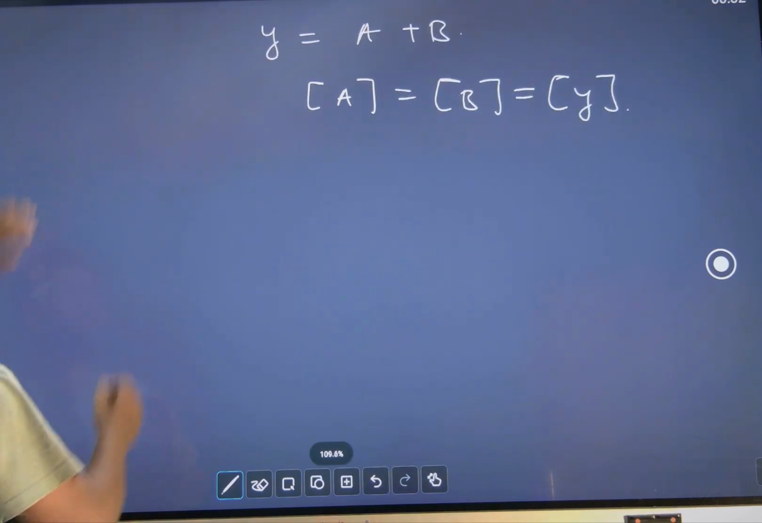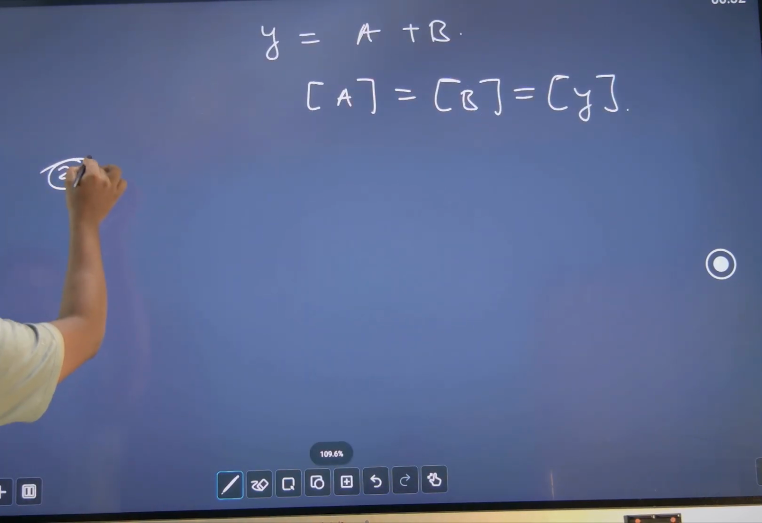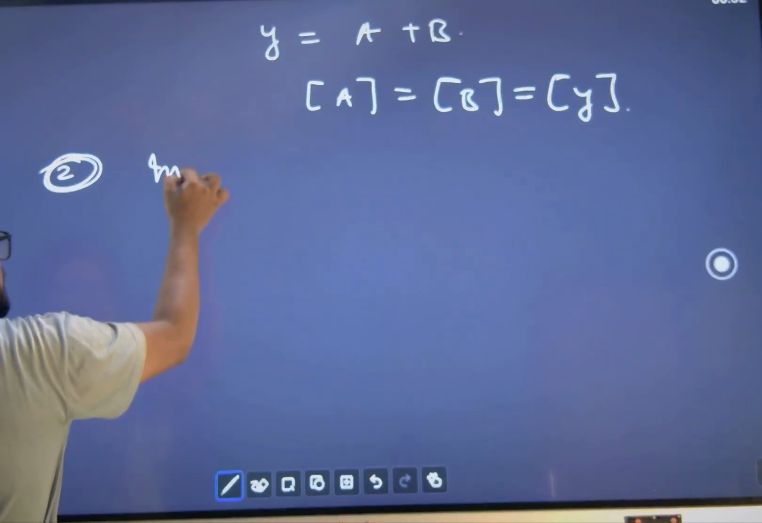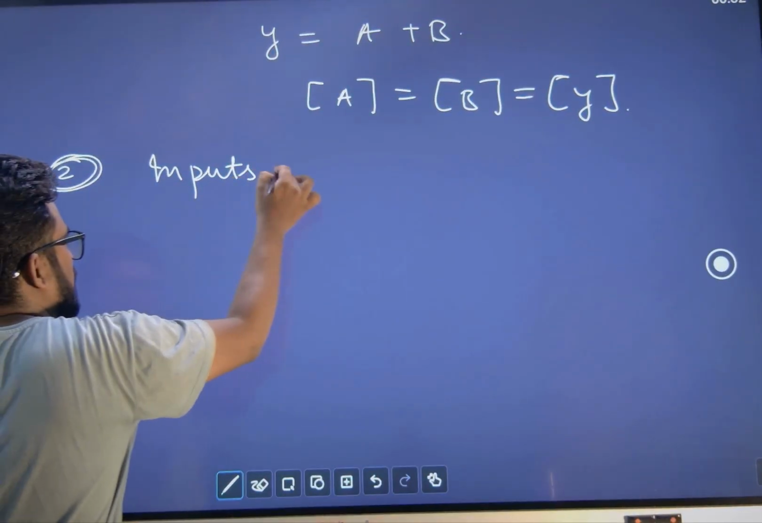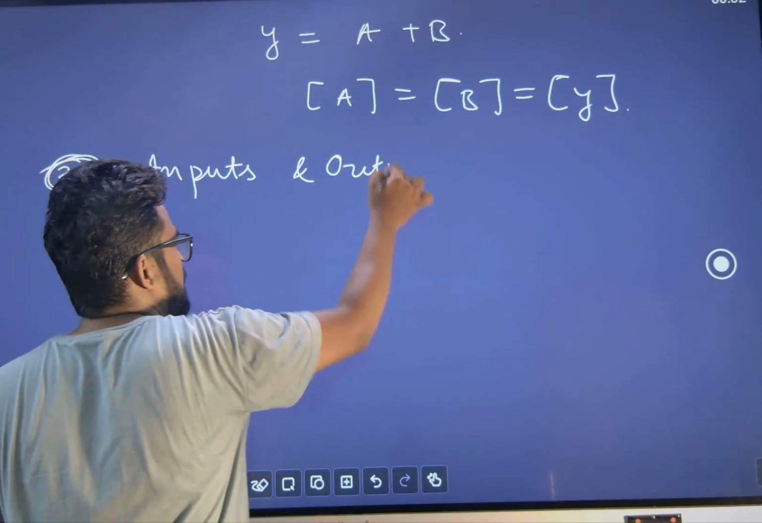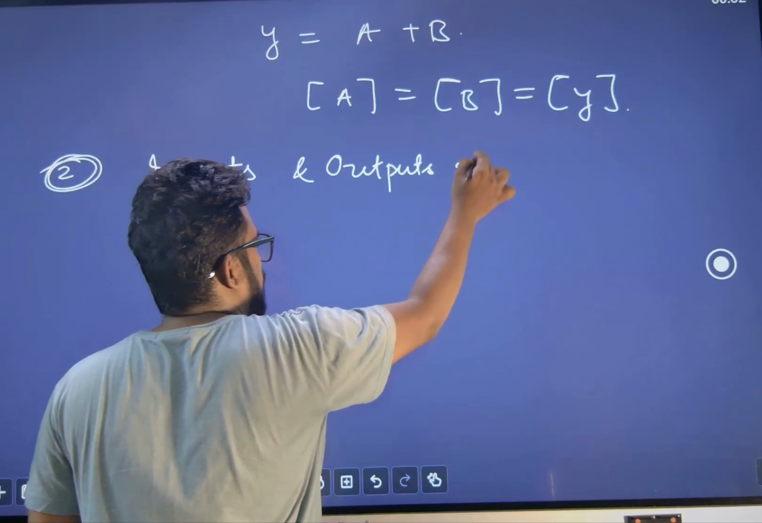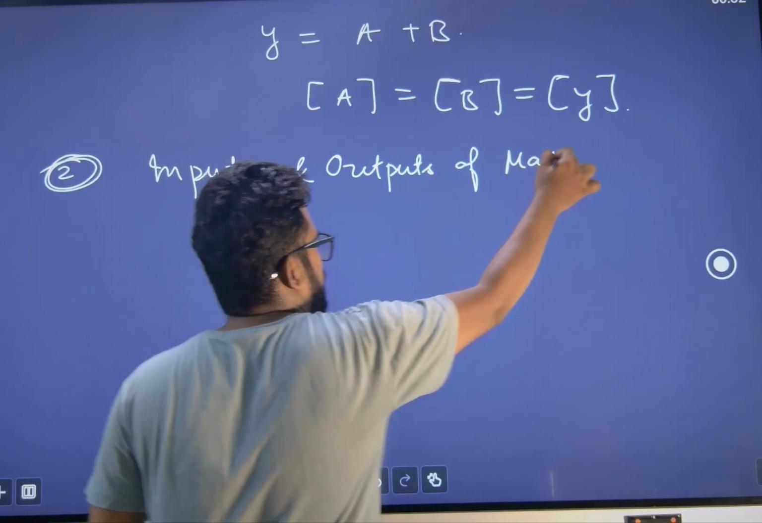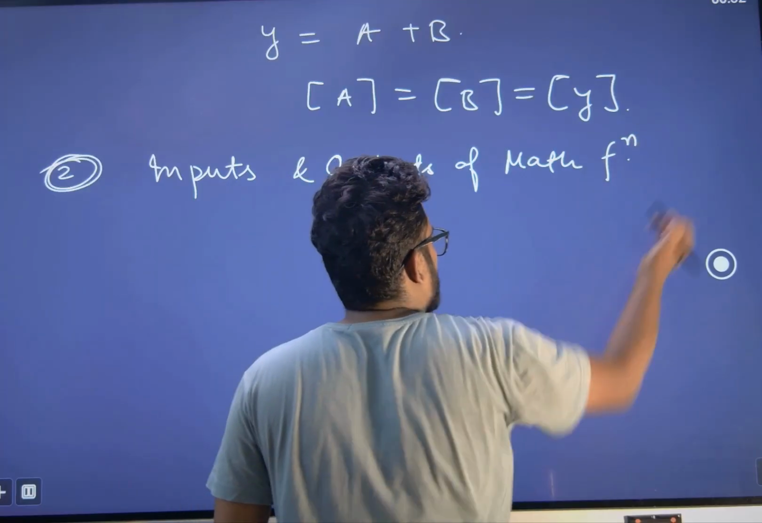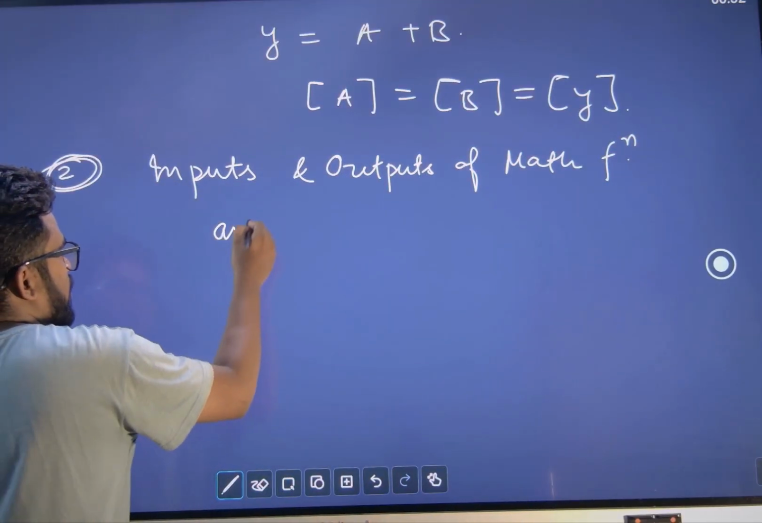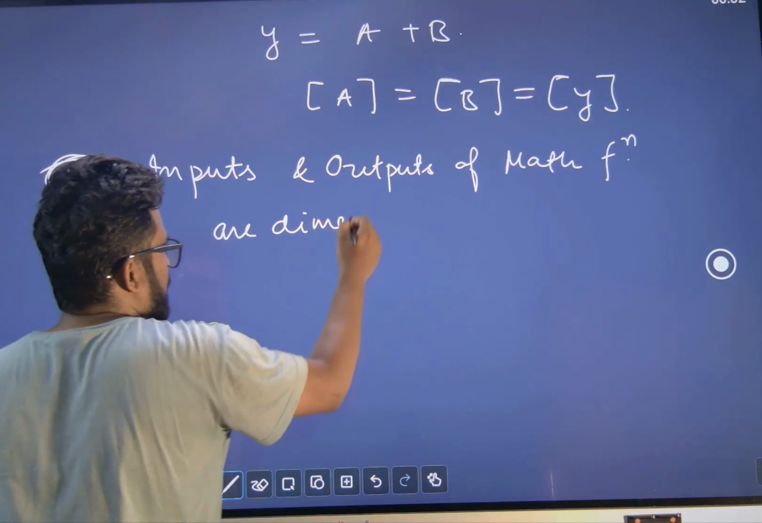Similarly, we have one more rule, rule number 2. This says that inputs and outputs of mathematical functions are dimensionless.